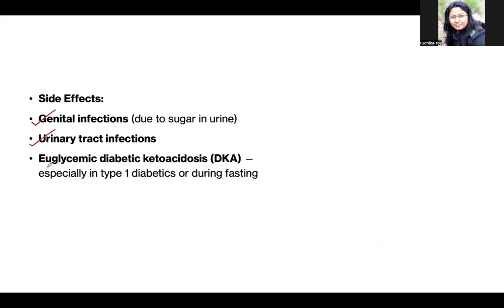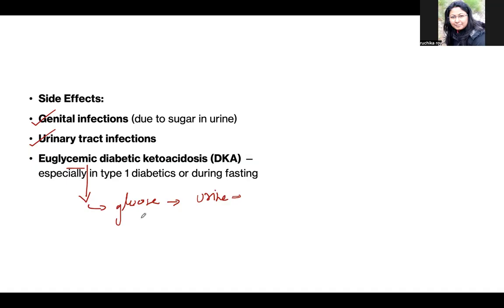They also result in euglycemic diabetic ketoacidosis. Why euglycemic? Because you will find glucose in the urine, the glycosuria. And we know that when glucose goes out, it also takes water and electrolytes, sodium, potassium, magnesium, phosphate.